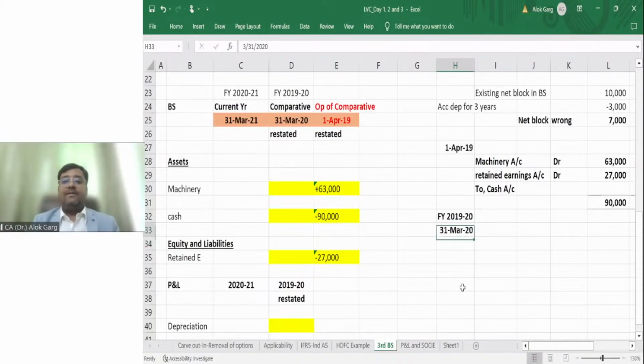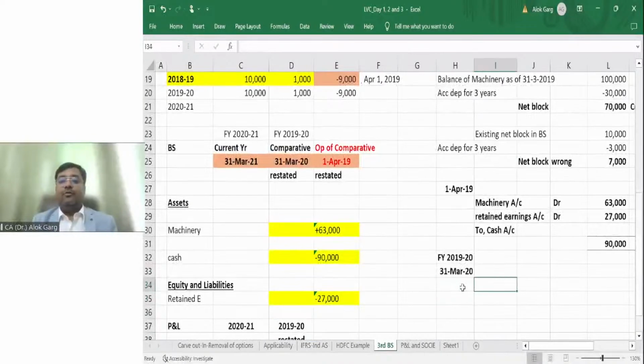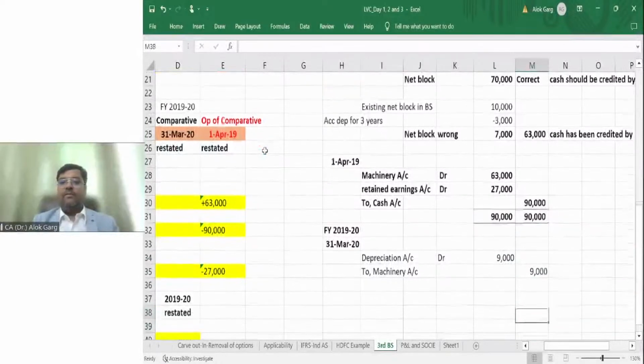What is the accounting entry I need to pass? Financial year 1920. So I have already covered the impact of these 3 years in the opening balance sheet. Now for the last year, I need to correct the depreciation as well, right? So what I need to do: depreciation account debit. The depreciation has been short charged by 9,000, to accumulated depreciation, or I would say machinery account, okay? By how much? By 9,000 rupees. So the journal will tally, 9,000, 9,000.